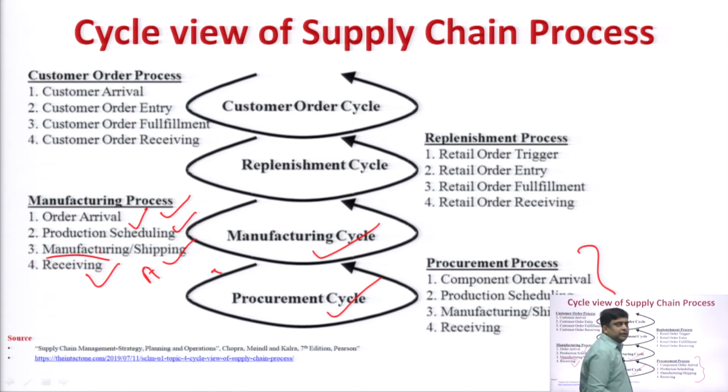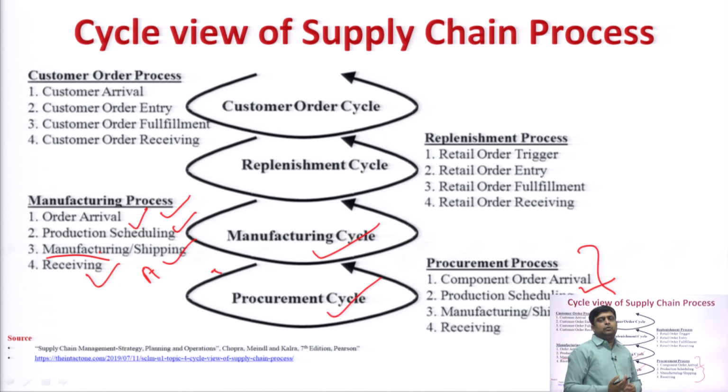First is component order arrival, meaning the manufacturer will order the components of the product. A car is made up of more than 30,000 components, so a car company will order all these 30,000 components from the supplier. That is component order arrival. Another aspect is production scheduling, meaning planning the activities. If you are manufacturing in a plant, then you will create this production scheduling. Another aspect is manufacturing or shipping.